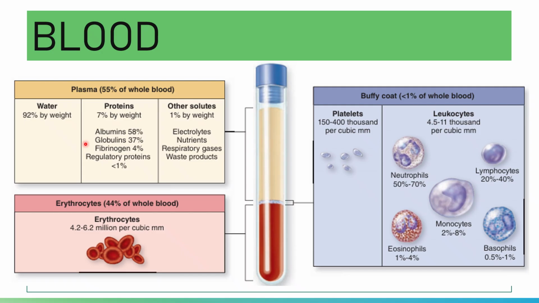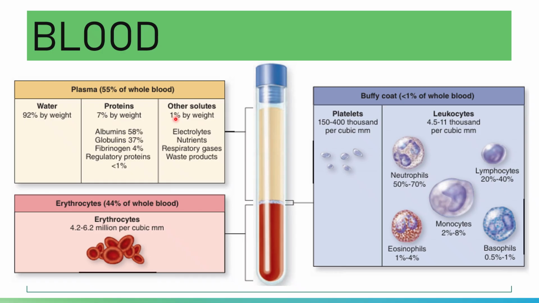As we said earlier, your plasma is mainly made of water. The plasma is 92% water, and you have dissolved solutes present in the plasma. You have the proteins: albumin, globulin, fibrinogen, and regulatory proteins.